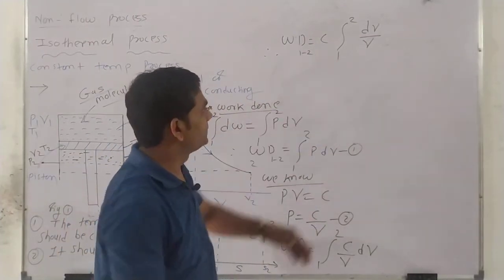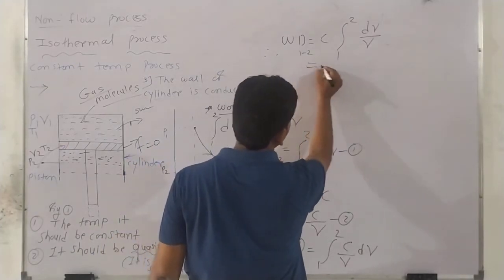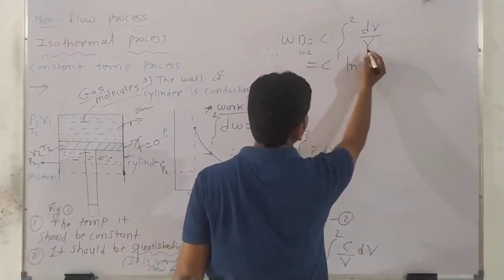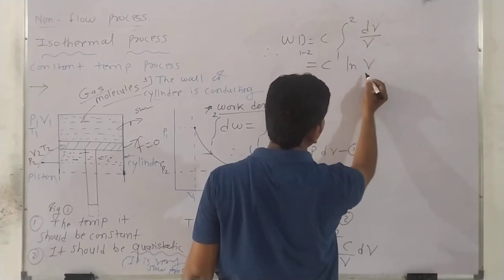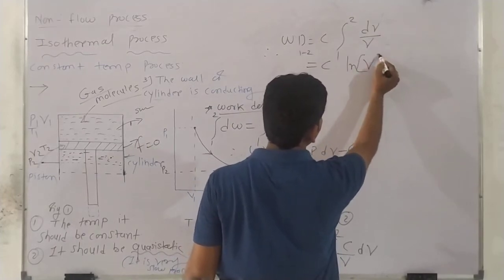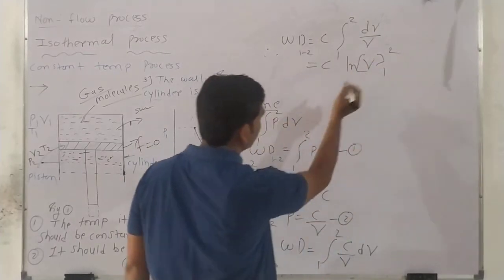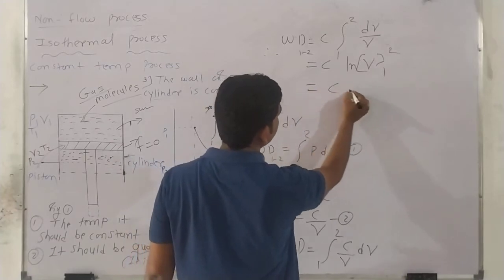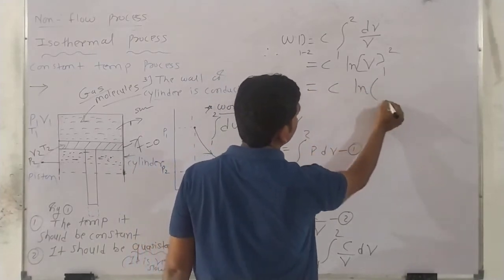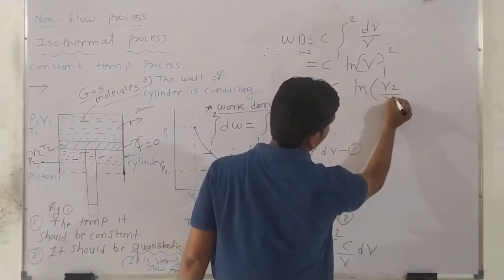And what is the answer of this? The answer is C log in V, and the limits are 1 and 2. So finally I write C ln V2 upon V1.